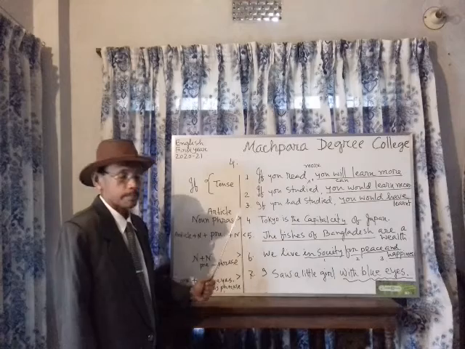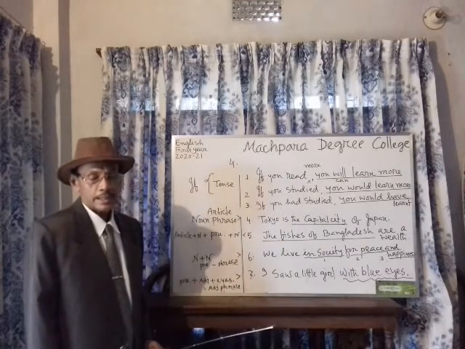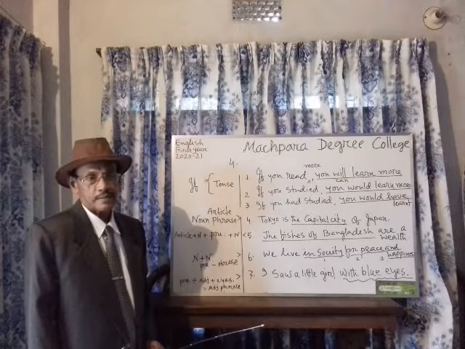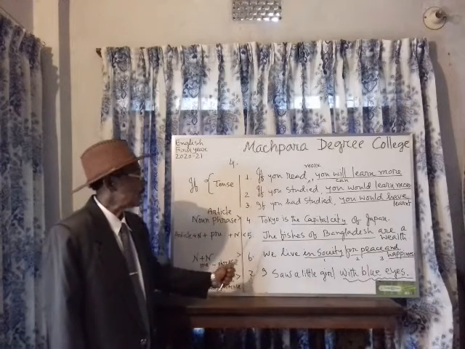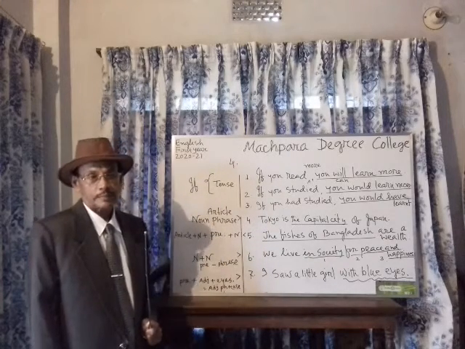And here if expresses or indicates conditional, and the first part is present tense.